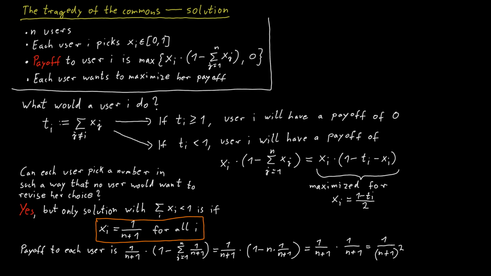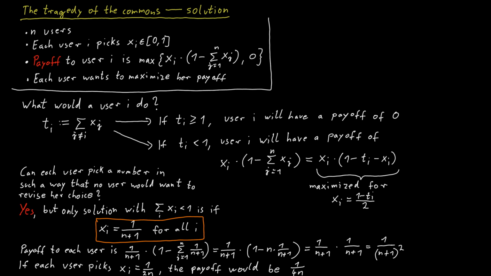Now this is the tragedy. Because if each user i had chosen instead xi equals 1 over 2n, the payoff for each user would have been 1 over 4n. This is easy to calculate, you can do this on your own. So every user would have gotten a much higher payoff, 1 over 4n instead of 1 over (n plus 1) squared.